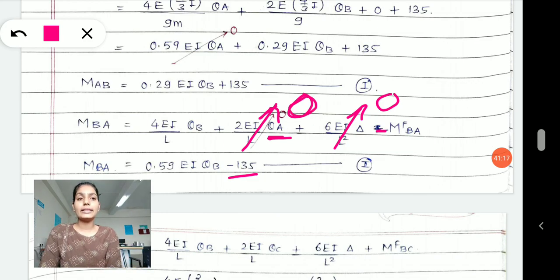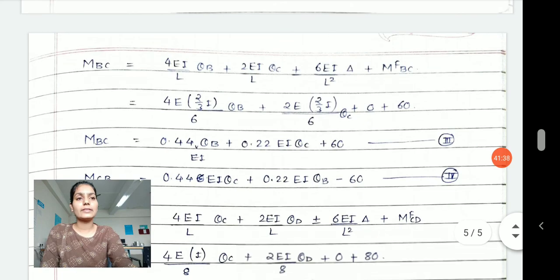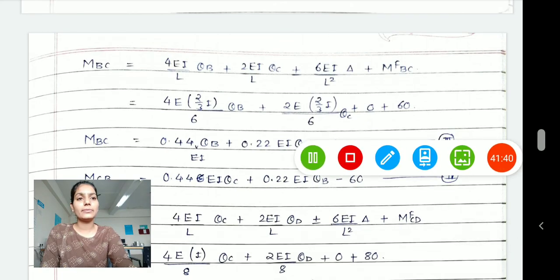Theta A will be 0, right? Now why is theta A 0? Again, I have told you theta A occurs at the point of the fixed end. Does the fixed end allow rotation? No. Will theta A develop? No. That's why these two terms got cancelled and my equation remains with 0.59 EI theta B minus 135. Next is the next span. In the next span, what do you have?